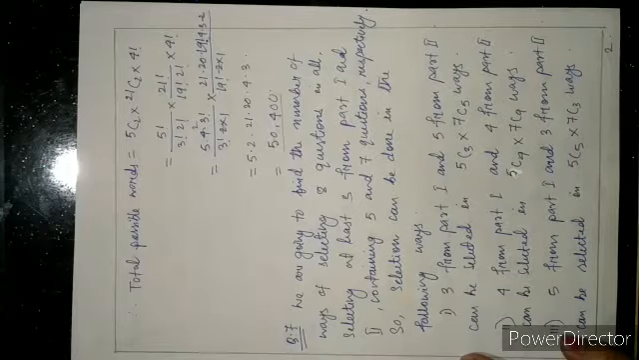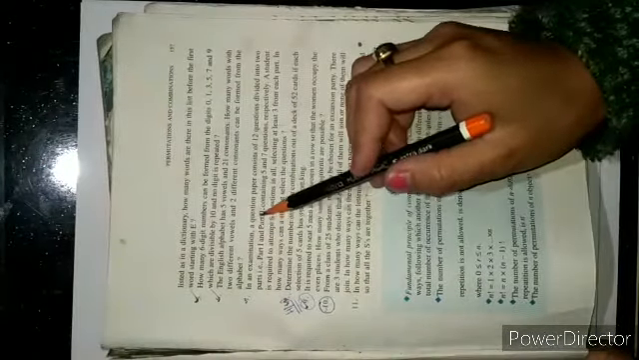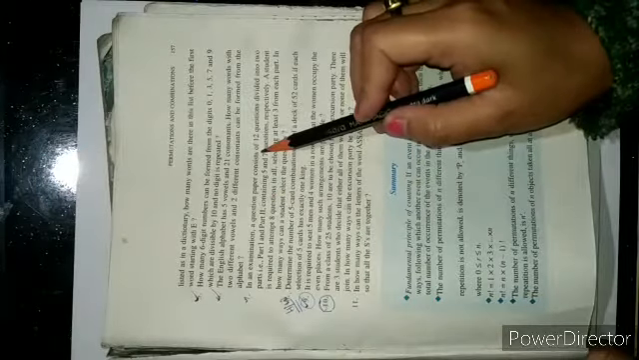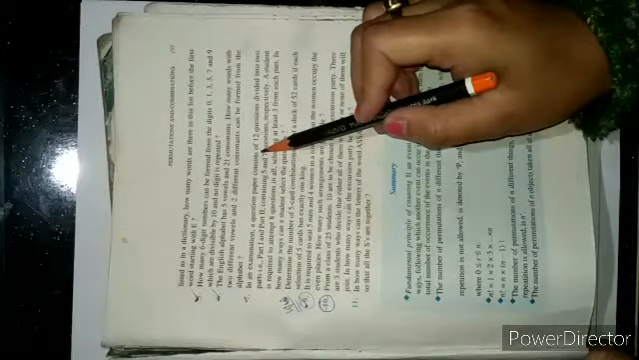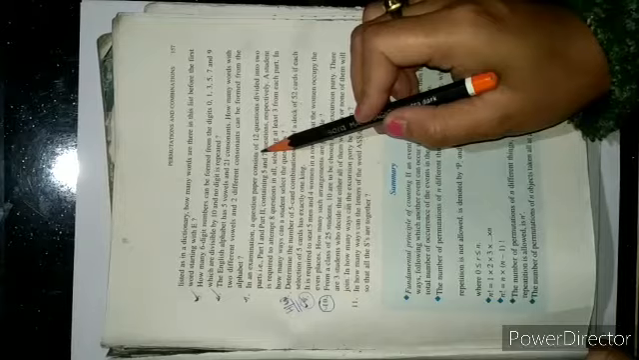Next question, number 7. In an examination, a question paper consists of 12 questions divided into 2 parts, that is part 1 and part 2.